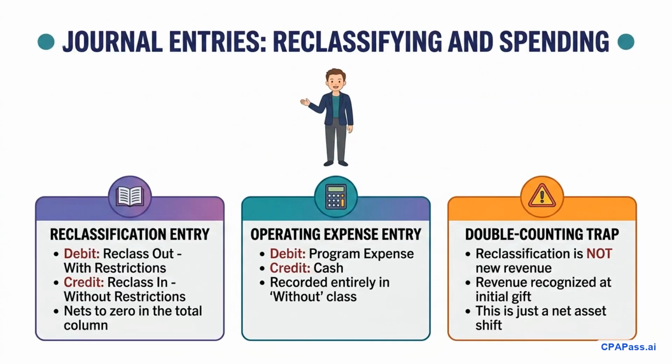Let's look at the exact journal entries for a reclassification. When a donor's restriction is met, we record a reclassification. We debit reclassifications out from net assets with donor restrictions, and we credit reclassifications into net assets without donor restrictions. This entry nets to zero overall but shifts the net assets between classes. Watch out for the double counting revenue trap here. This reclassification is not new revenue. It is just a balance sheet shift. Once the funds are released, we record the operating expense with a debit to program expense and a credit to cash, entirely within the net assets without donor restrictions class.